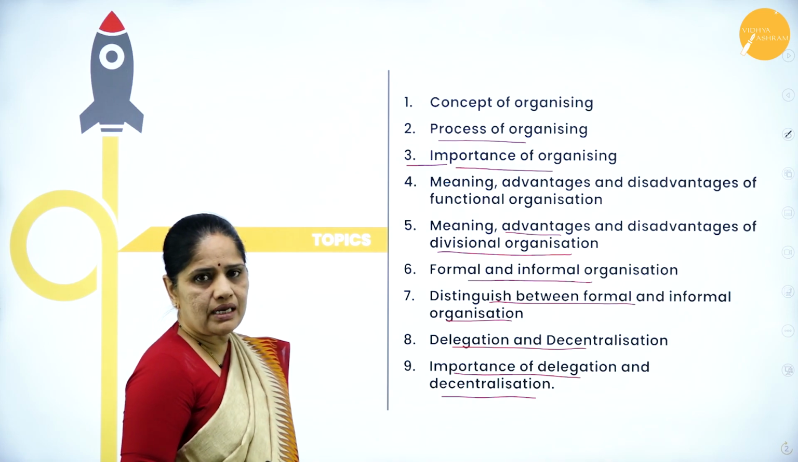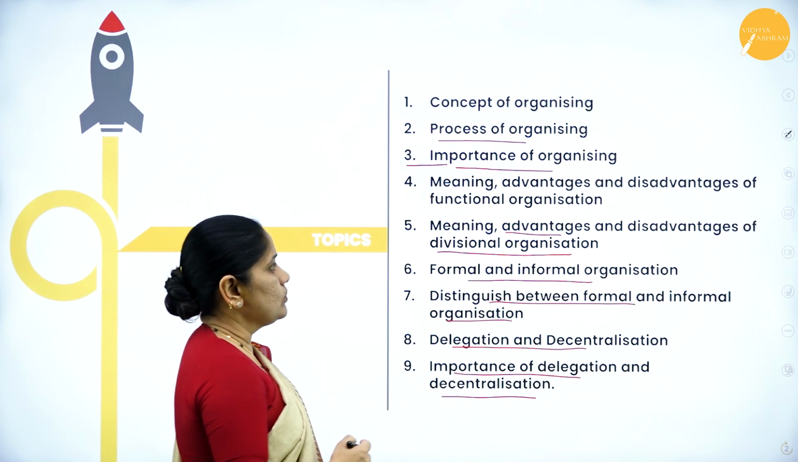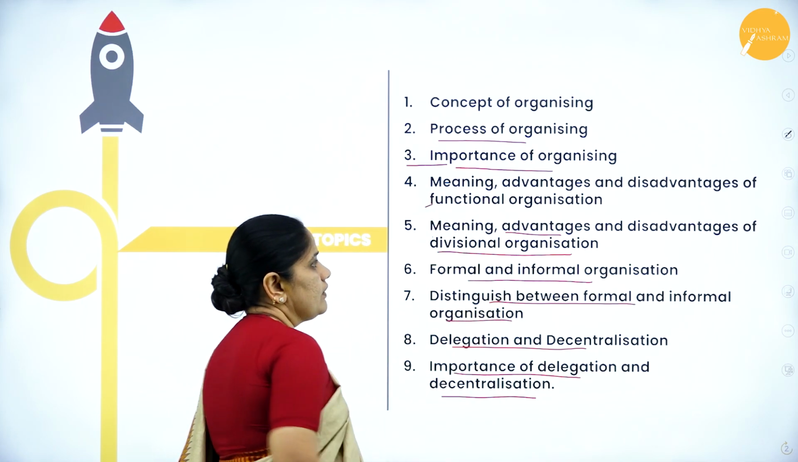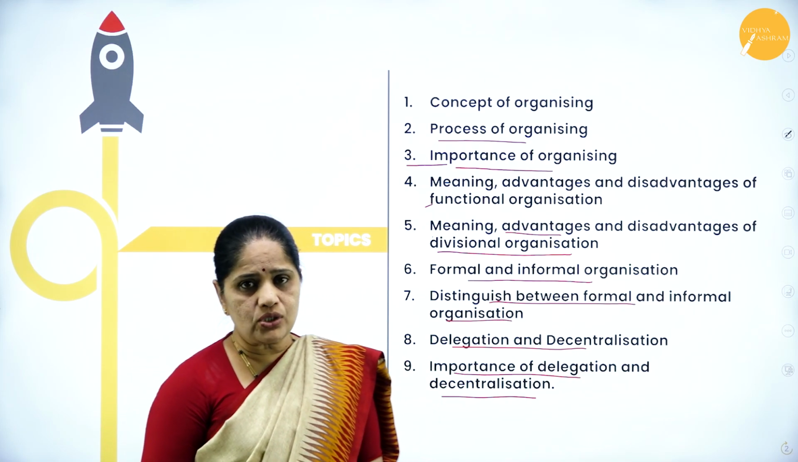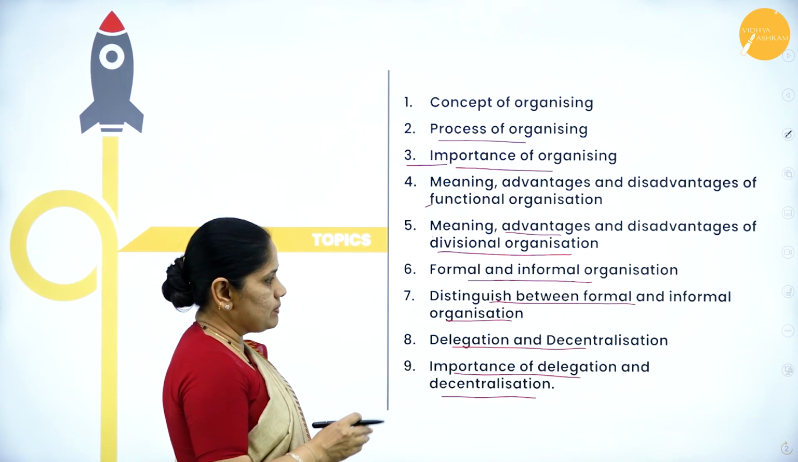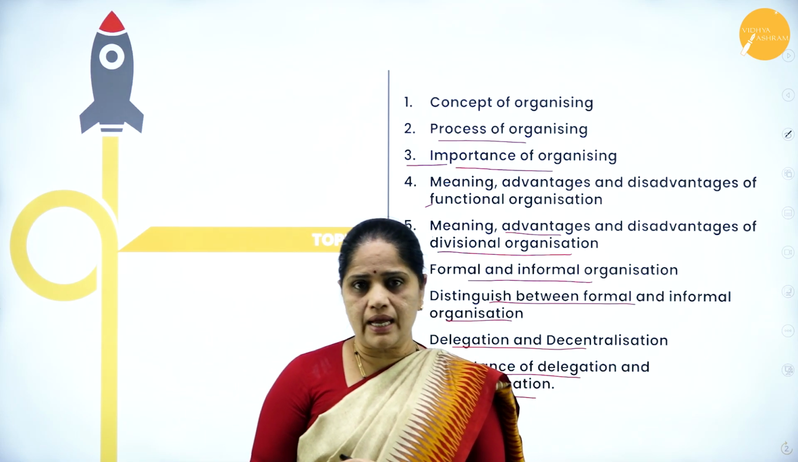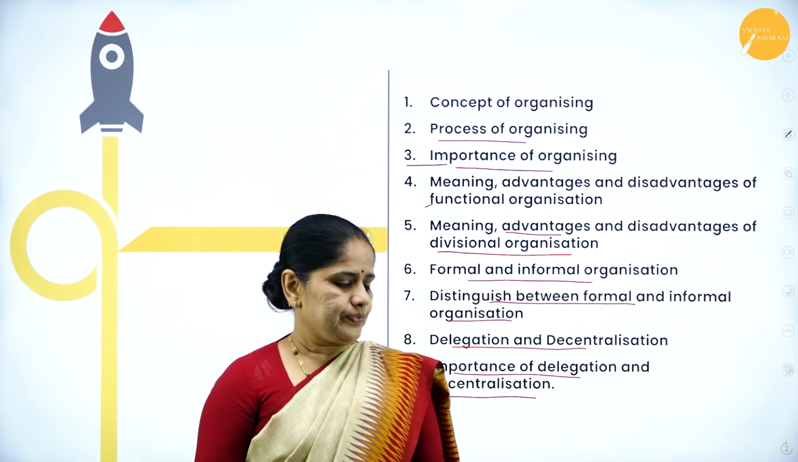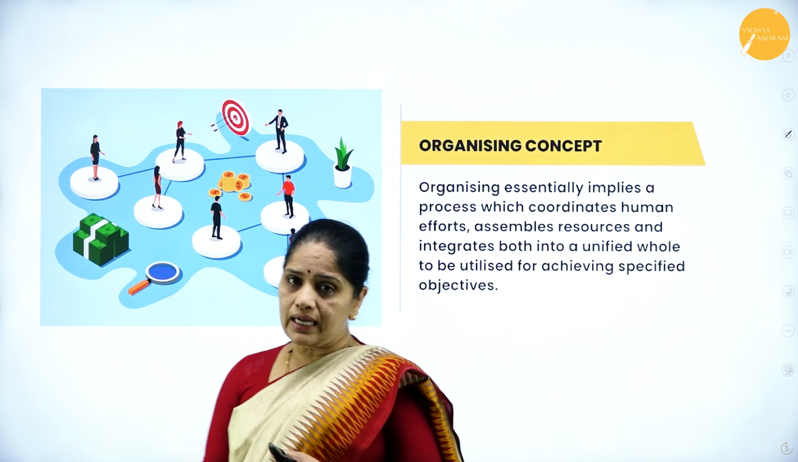Other than the 8 markers, we have also the 4 marks question here. So, they may ask you, write any 2 advantages and disadvantages of functional and the divisional structure. So, you can expect. So, this is a very, very important chapter. Please make a note of it and please concentrate on this chapter because it carries almost 11 marks in the paper. So, let us understand what is the meaning of the word organizing.